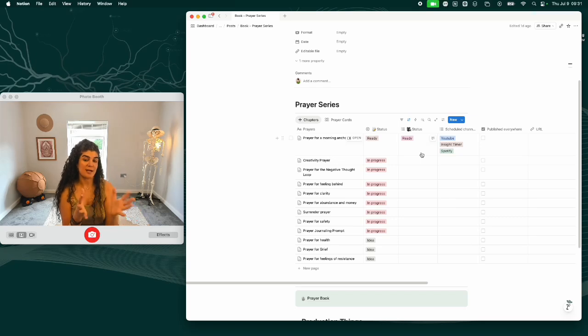Basically what Notion AI did for me, it pulled out all the prayers that I already have been writing personally and then categorized them for me, and then I named them and I swiped through them to see which one is relevant to what and which one I can use and which one I need to keep writing. So this one is ready.